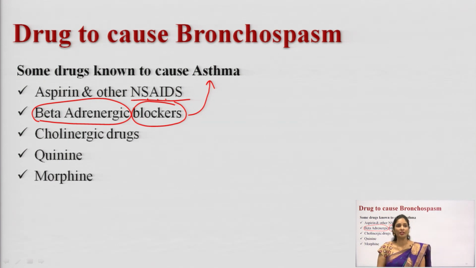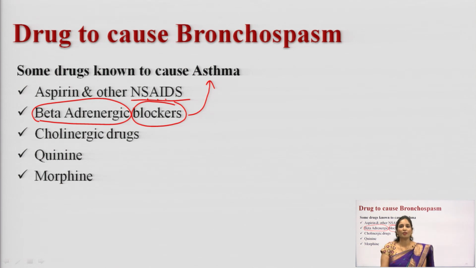And next one, cholinergic drugs. Cholinergic drugs can also cause bronchial asthma. Quinine is also such a drug. After taking this drug, it can induce asthma, bronchial asthma and bronchial spasm. Morphine. Which type of drug is it? Morphine is an opioid drug. It is a narcotic drug. What is the action of morphine? Why does it cause bronchial spasm? It causes bronchial spasm by releasing histamine from the cell.